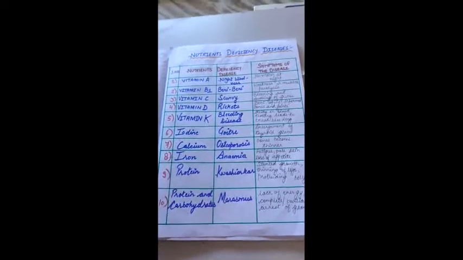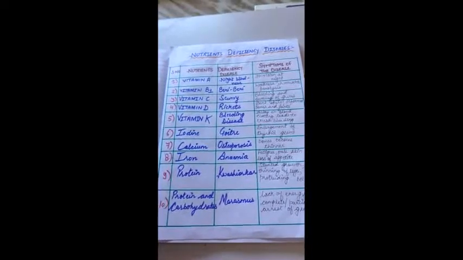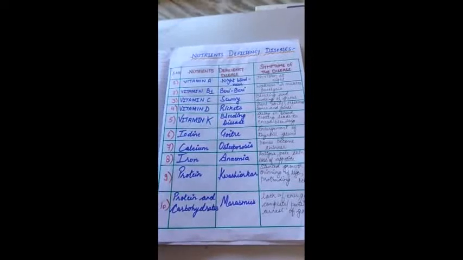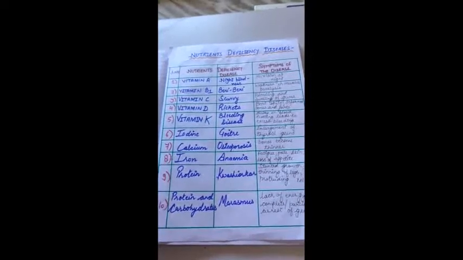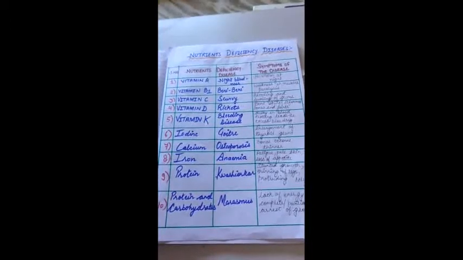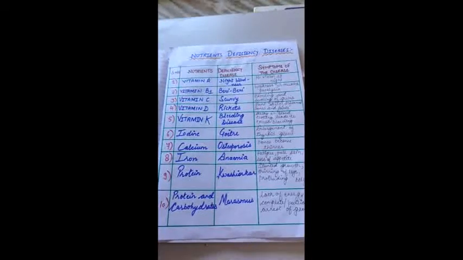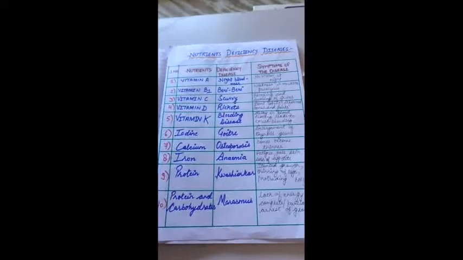So students, it is very important to eat a balanced diet, because it contains very important nutrients which are essential for our body, and due to the deficiency of these nutrients in our body, we may suffer. So it is very important to take a balanced diet.